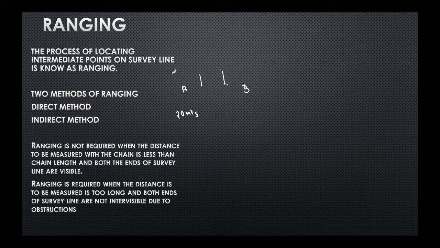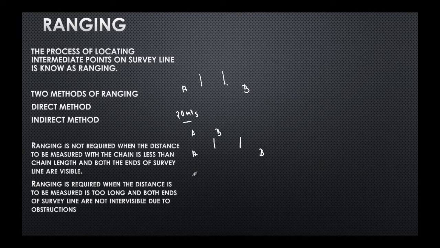For example, if I have a 20-meter chain for measuring a distance between A and B, which is less than 20 meters, then what do I do? I directly measure the distance between A and B. If my survey stations A and B are far apart or longer than my one chain length, then it is necessary to align intermediate points between these two stations A and B.